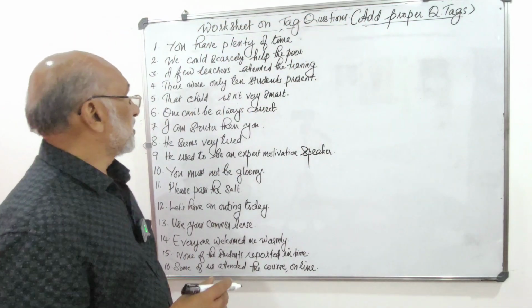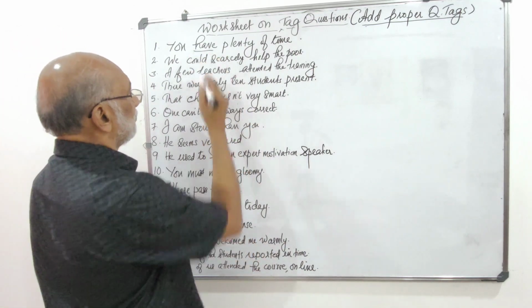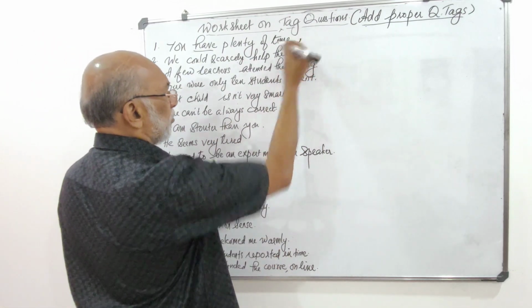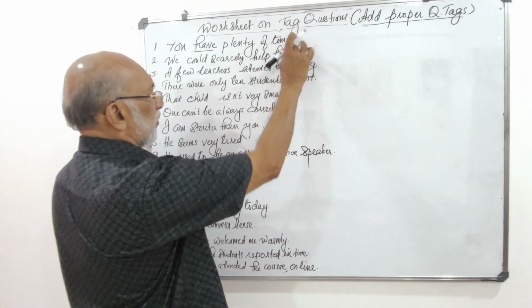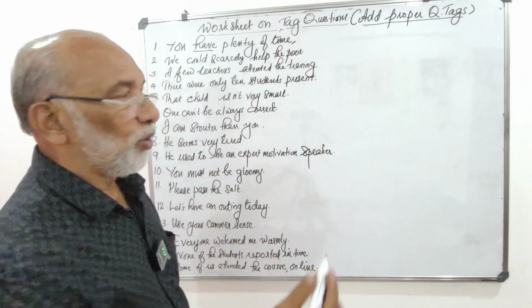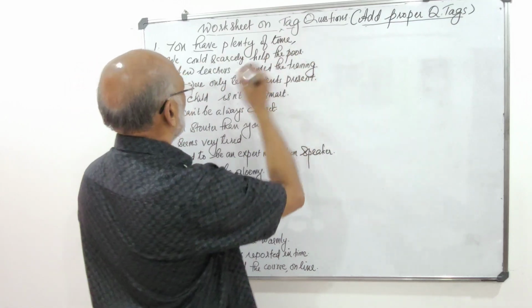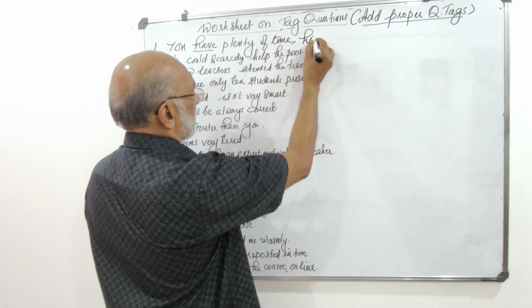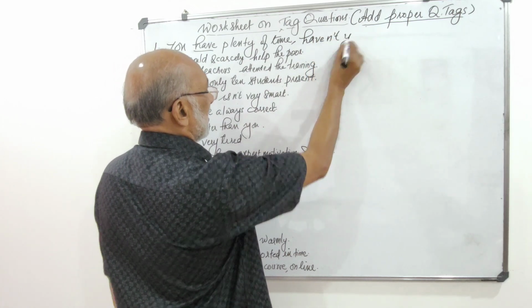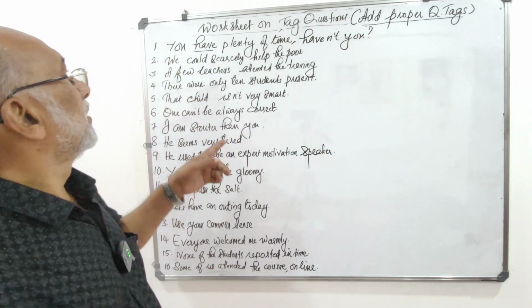Okay, the first one was, you have plenty of time. Here have is the verb and it's positive. So naturally we change the full stop into a comma, and then add the tag in small letters. You have plenty of time, haven't you? It's positive, so naturally a negative is to be added, then the question mark.